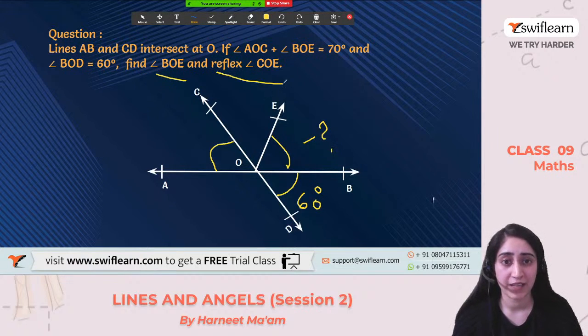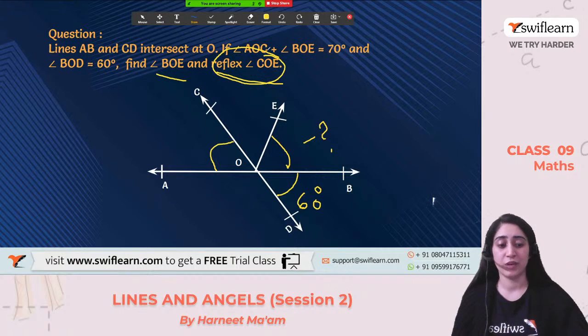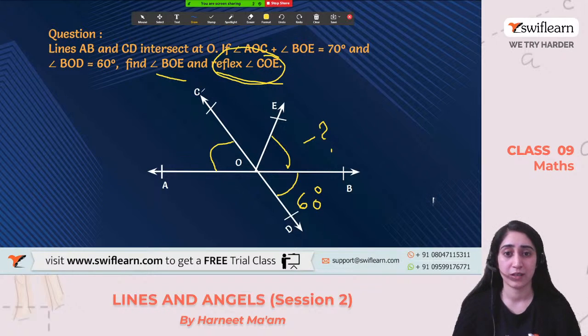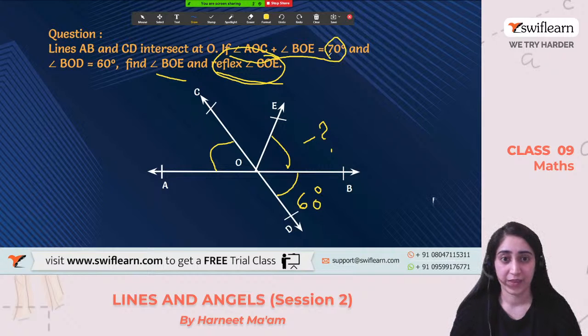Okay, this I need to find out. And I have to find the reflex angle. So what is the reflex angle? That will come back. Okay, we'll do this also. What does this reflex mean? For that, we need to wait till then. Okay, let's do this one. How we have to do is, I know this angle plus this angle, angle AOC plus BOE, is 70 degree. Okay, so can I calculate the value of angle COE? Can I calculate this angle? How can I calculate this angle? Tell me.